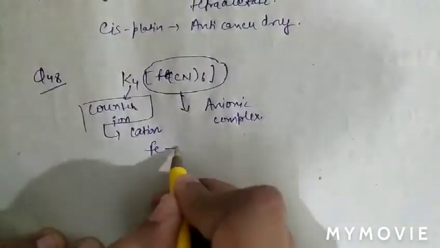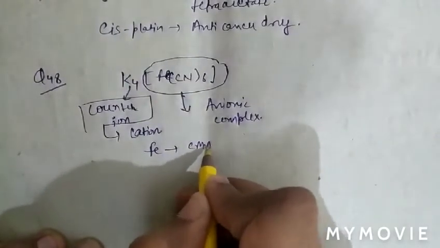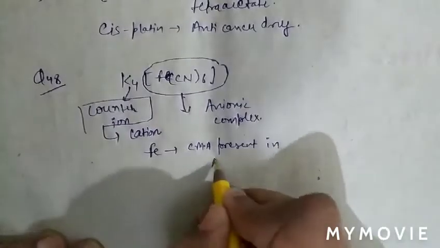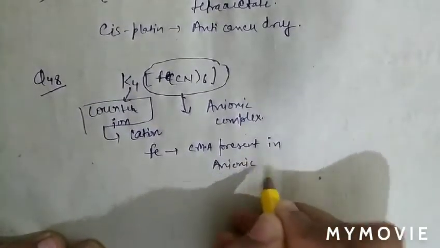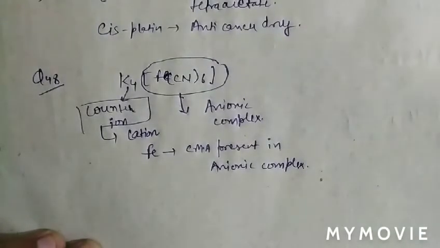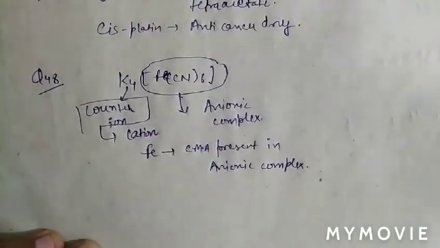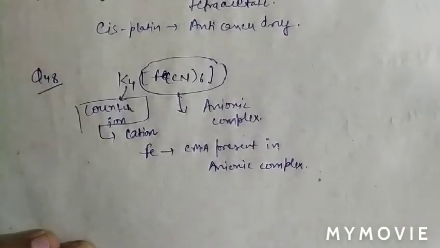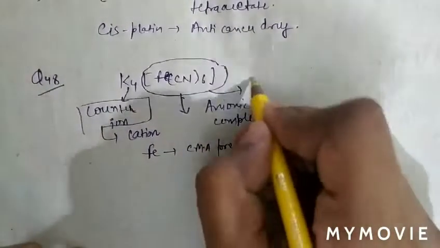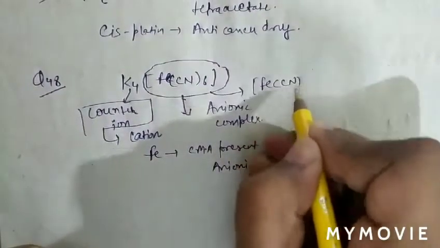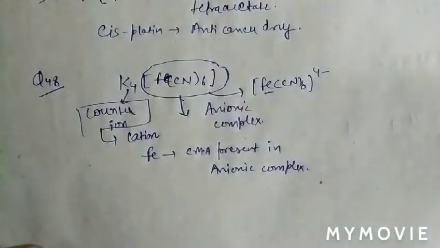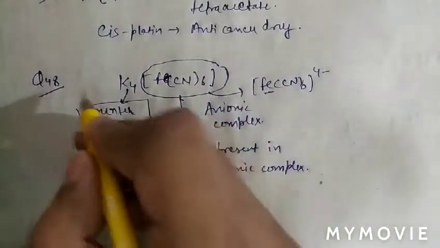So iron, which is the central metal atom, present in the anionic complex, is a part of the anionic complex. So in question number 48, in K4[Fe(CN)6], iron is in the form of anionic complex because it is a part of the anion. So question number 48, option D is correct.